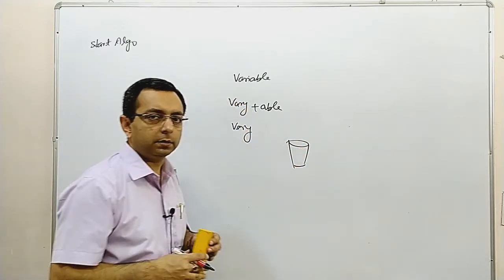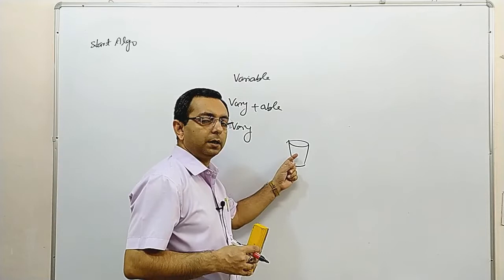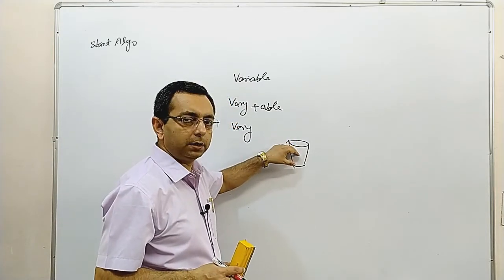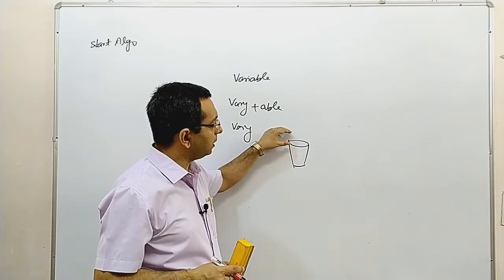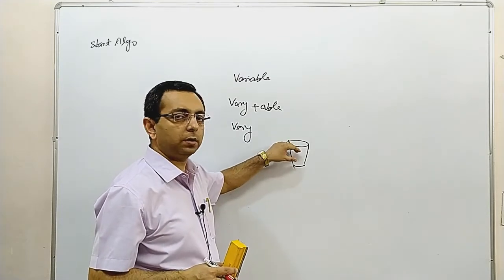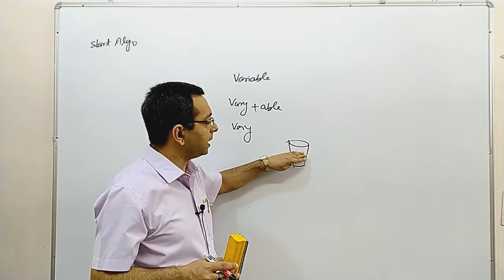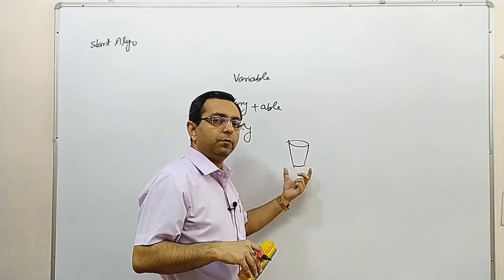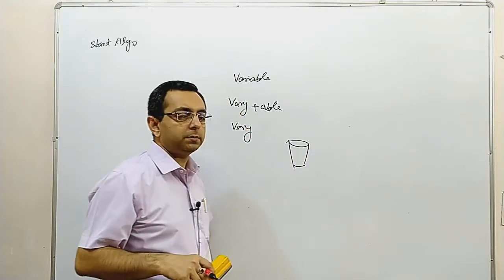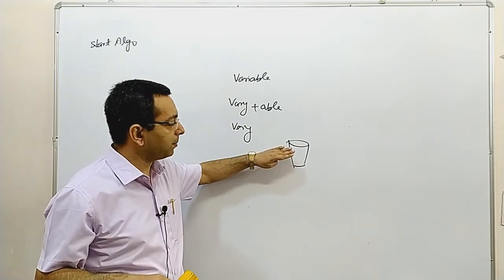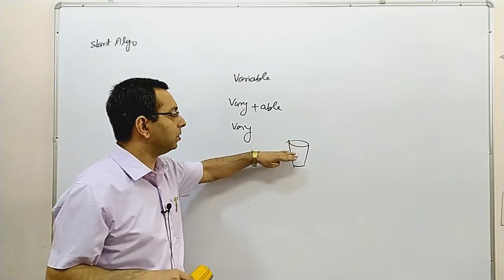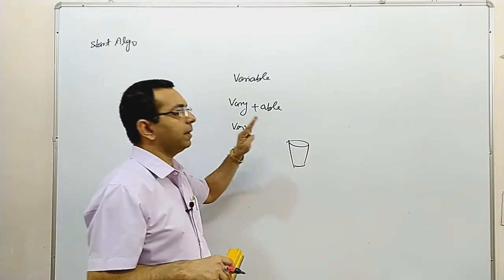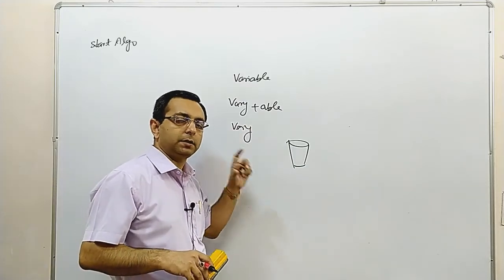suppose this is a tumbler glass. In this tumbler, you can store water, you can store milk, you can store fruit juice, you can store curd, you can store even chapati. This glass, this tumbler will not respond to you, it will not deny you. So it is a variable. But the limitation is it can store only up to its capacity. It cannot store 2 glasses of water. So every variable has some limitation, some capacity.